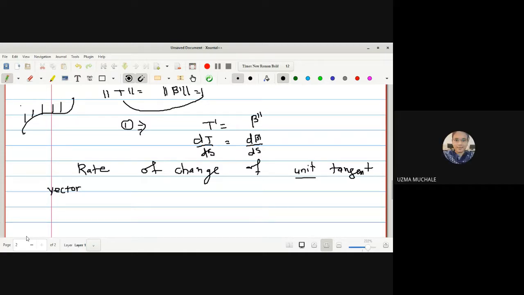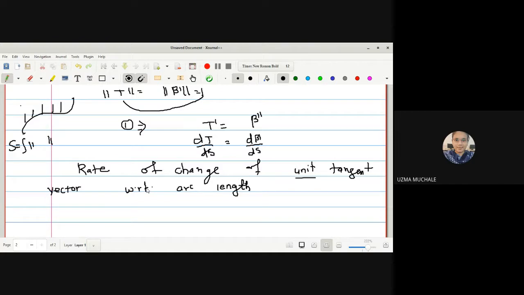Rate of change of a unit tangent vector with respect to arc length. Why with respect to arc length? Because we know that S is a notation we are using for the arc length. If you remember, for S we have a formula, integration of norm of alpha dash of u du, correct?